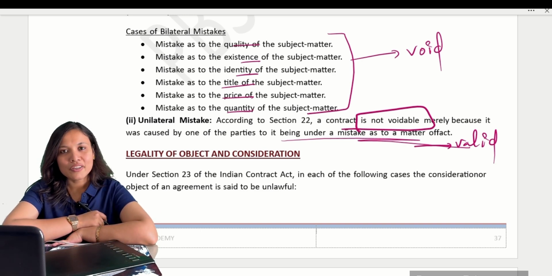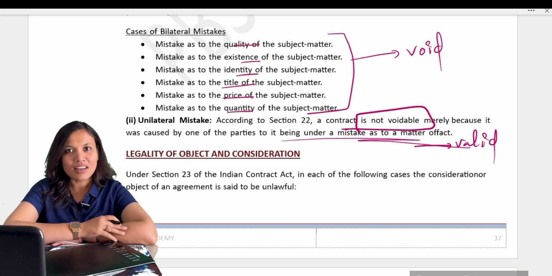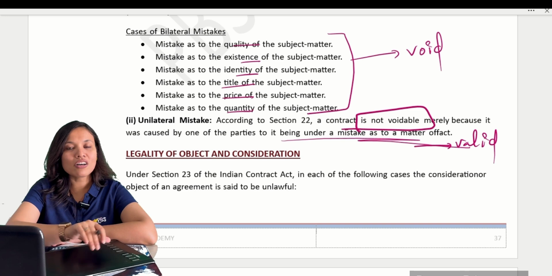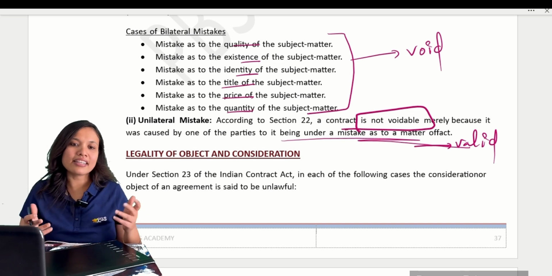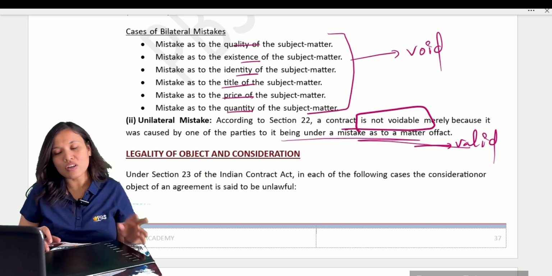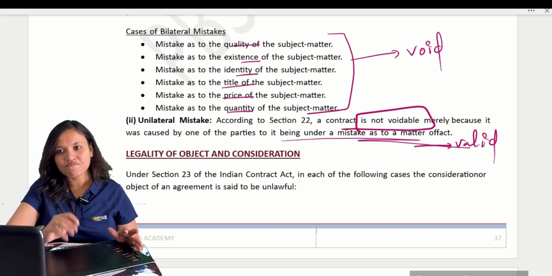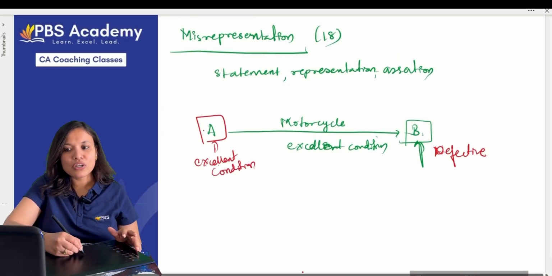It means you cannot escape from the contract; it will still be valid. Just because you did not understand, you cannot use this as an excuse. Only one party cannot say that I did not understand and hence it is not valid. Those contracts will definitely be valid.